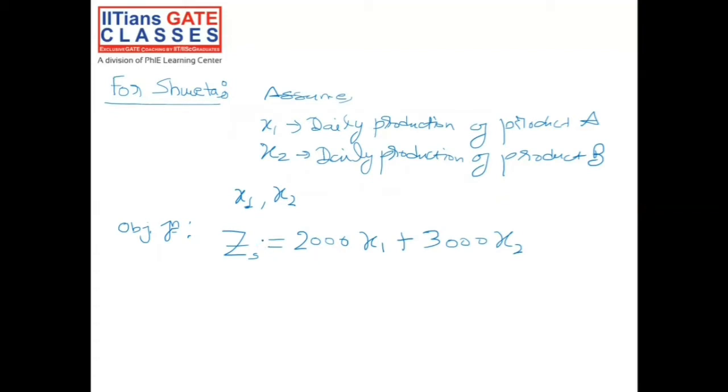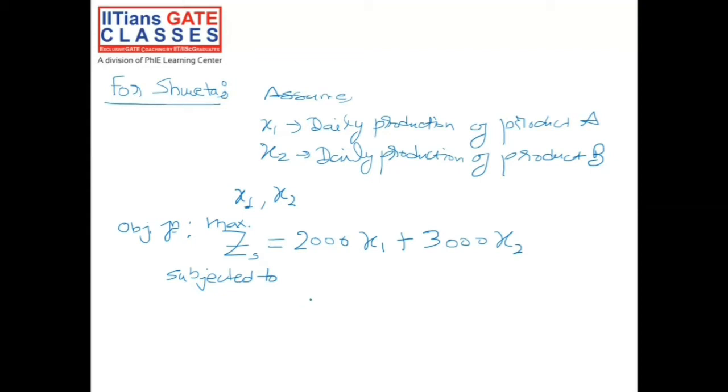We have to optimize this objective function, and since it was given in the question that whatever we produce, everything can be sold, we have to maximize this function to get the maximum revenue out of it. Now, this particular objective function is subject to certain constraints. So what was constraint number one?